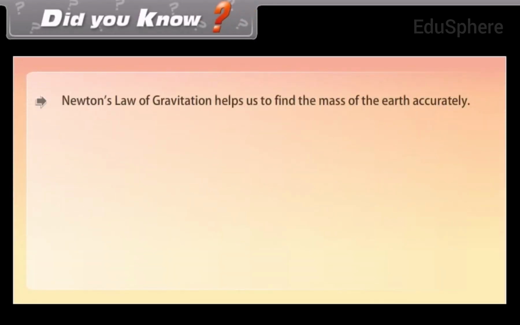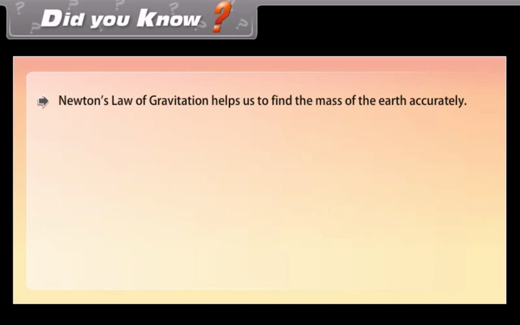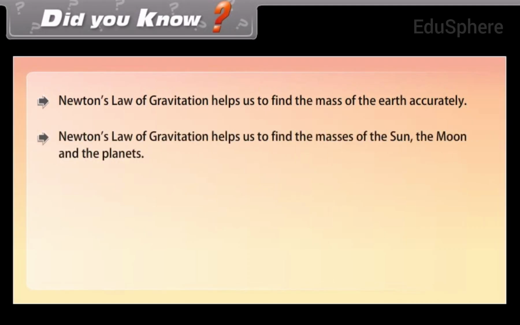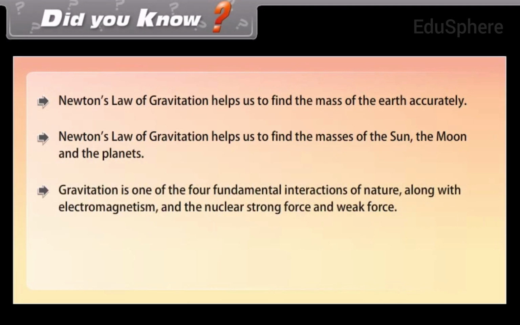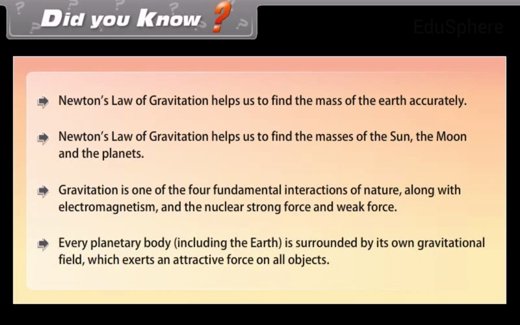Did you know Newton's law of gravitation helps us to find the mass of the earth accurately? Newton's law of gravitation helps us to find the masses of the sun, the moon and the planets. Gravitation is one of the four fundamental interactions of nature, along with electromagnetism and the nuclear strong force and weak force. Every planetary body, including the Earth, is surrounded by its own gravitational field, which exerts an attractive force on all objects.